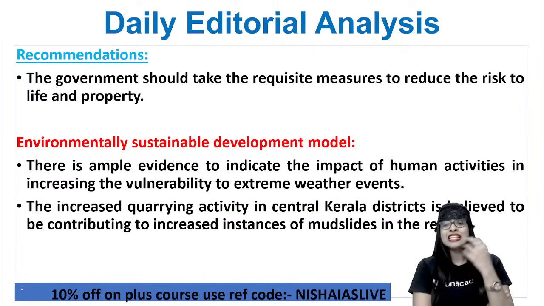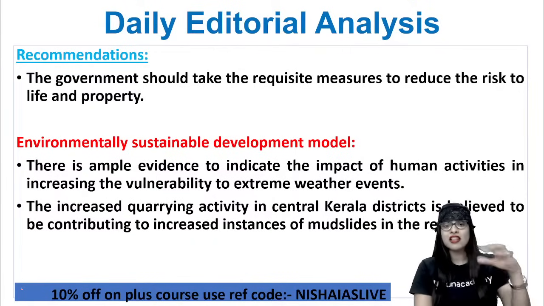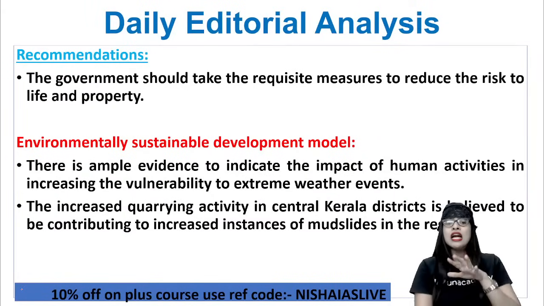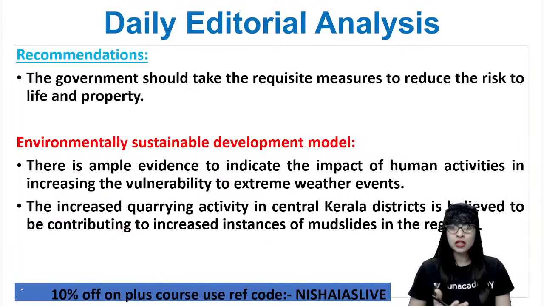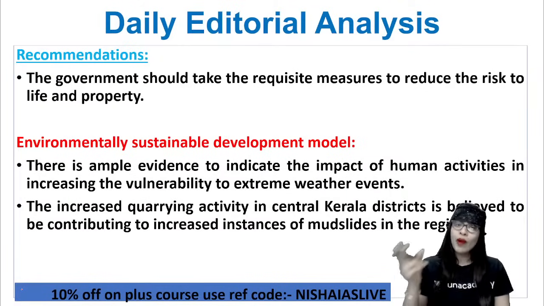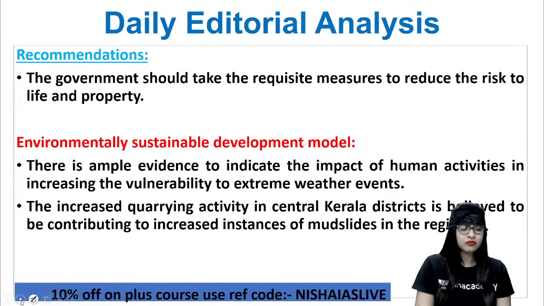If you see the state of Kerala, especially the central Kerala districts, there has been an increase in quarrying activities. They are saying that this increase in quarrying in the central Kerala districts is believed to be contributing to increased instances of mudslides in the region. Too much quarrying, right? Continuous mudslides lead to landslides, and then the weather conditions and other happenings cause a lot of trouble again. So why don't we go for a model that is environmentally sustainable? That is one recommendation that can logically be put forward. You got the point?